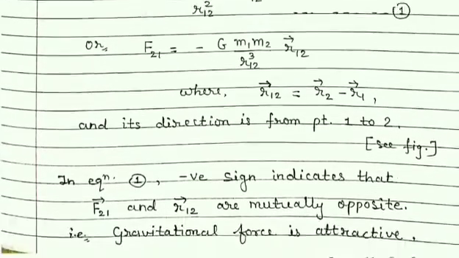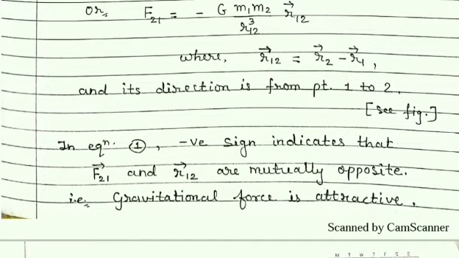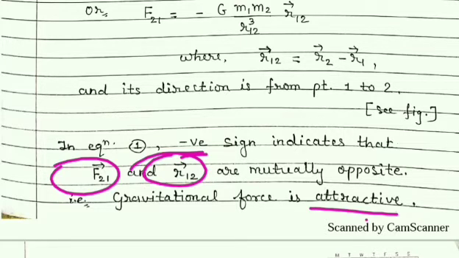Now students, as I said, the negative sign is because the force and the position vectors are in opposite directions. Also, the negative sign represents that the force is attractive in nature.